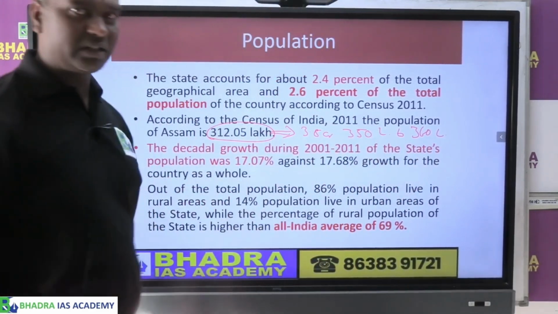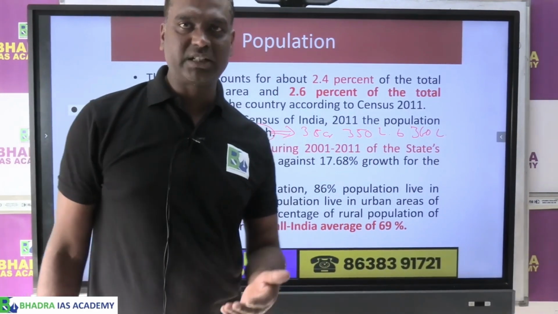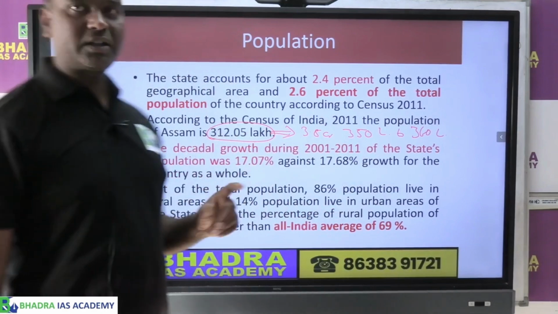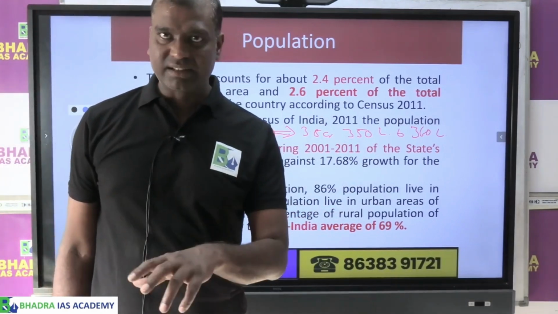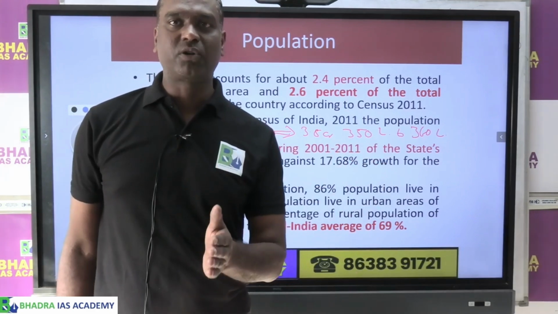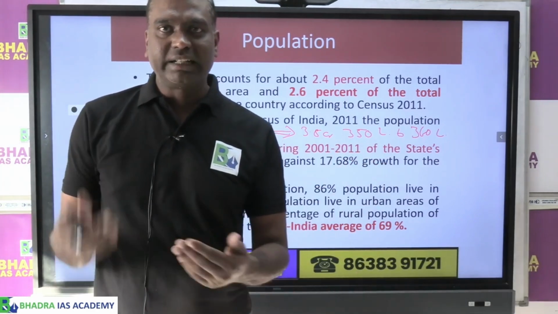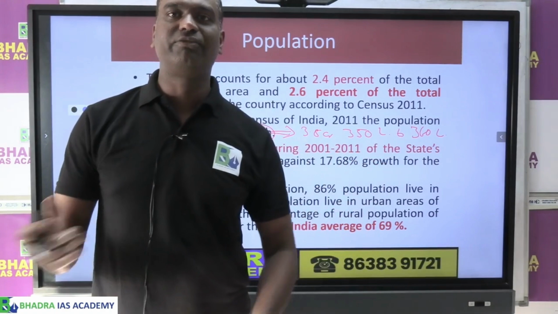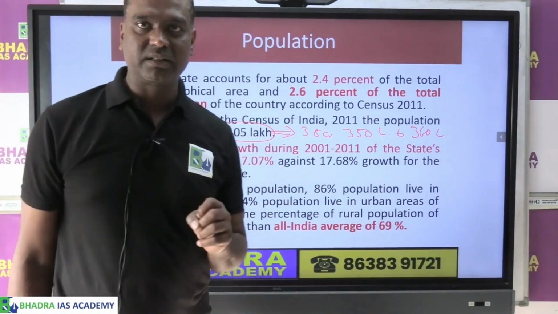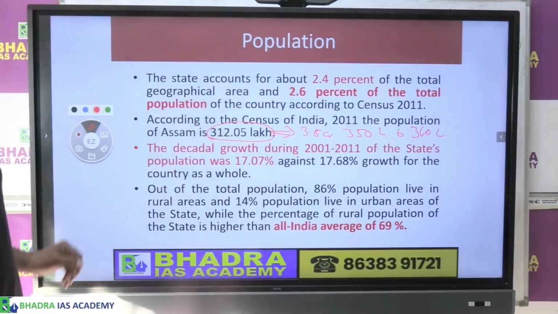This is the range in which the population is now projected. Roughly, we had 3.1 crore, that means 3 crore 12 lakhs, and now it could be somewhere between 3.5 crore and 3.6 crore. That is the general projection you find if you search for Assam's population at present.